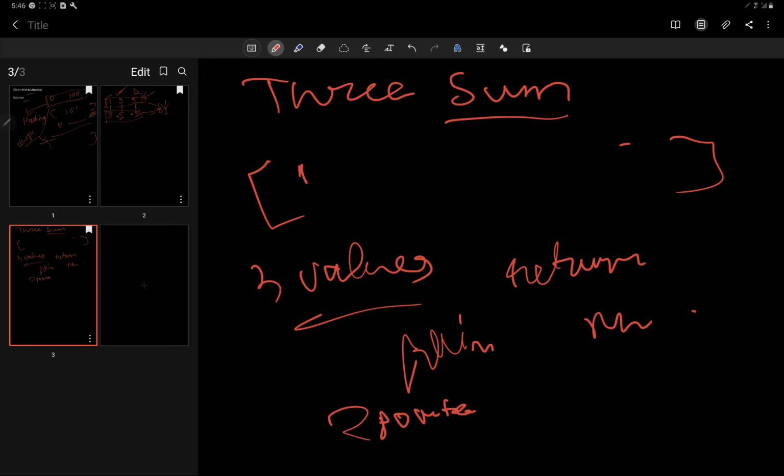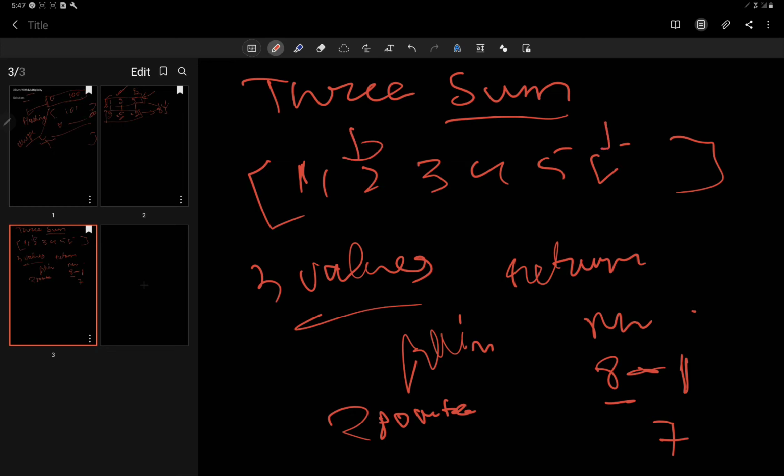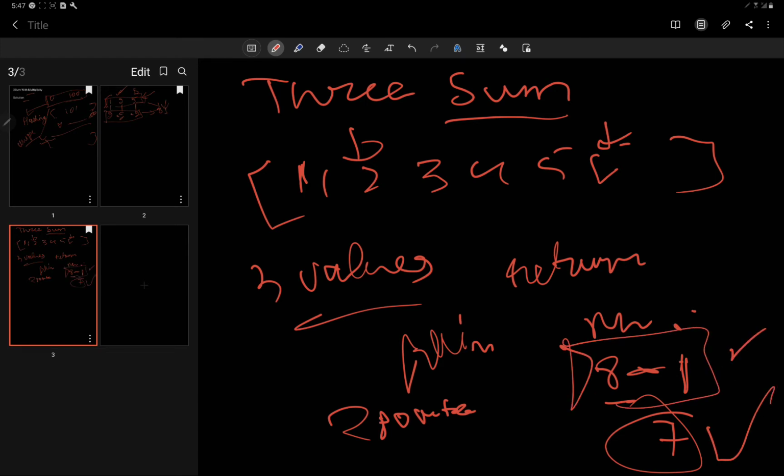We fix one position, suppose the numbers 1 2 3 4 5 6 are given and the target value is 8. We fix 1 and subtract it, 8 minus 1 is 7. Then we loop over the rest and try to make 7. If we can make 7, then the sum of all 3 numbers would be the target value as well.